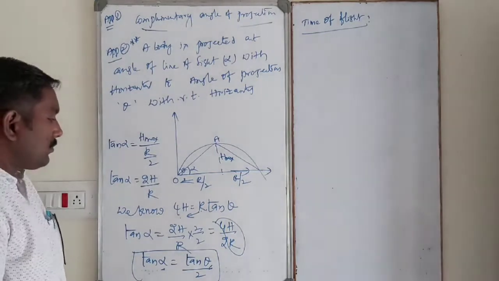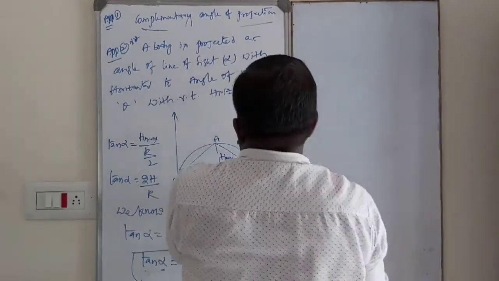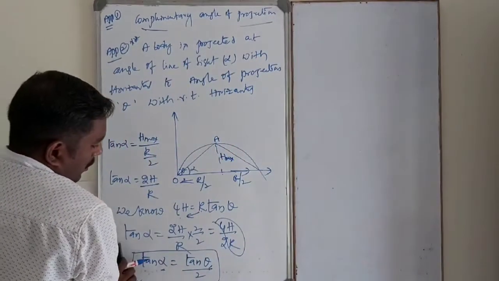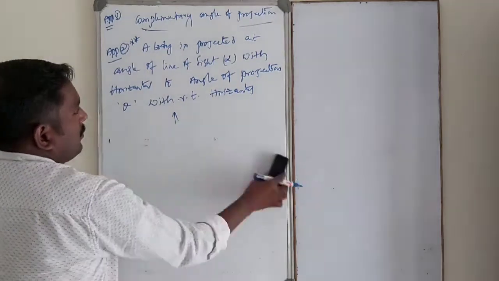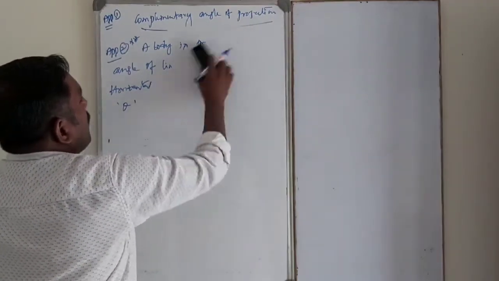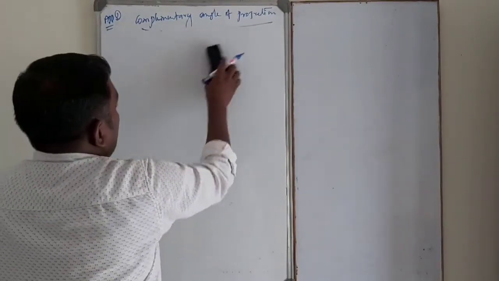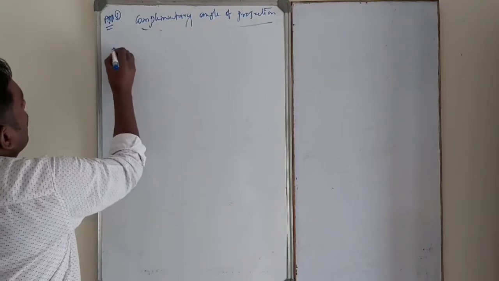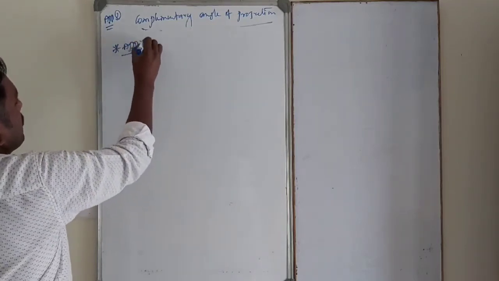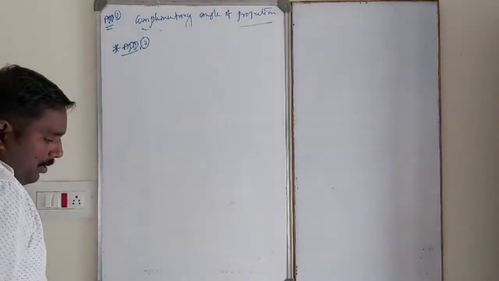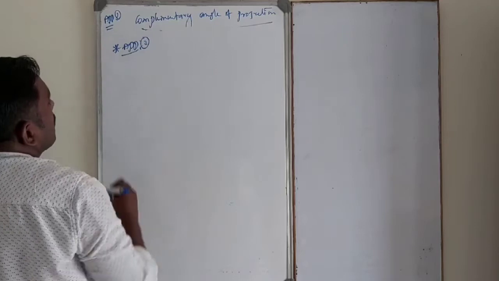Okay. Now, next, another application. So average velocity is equal to what?